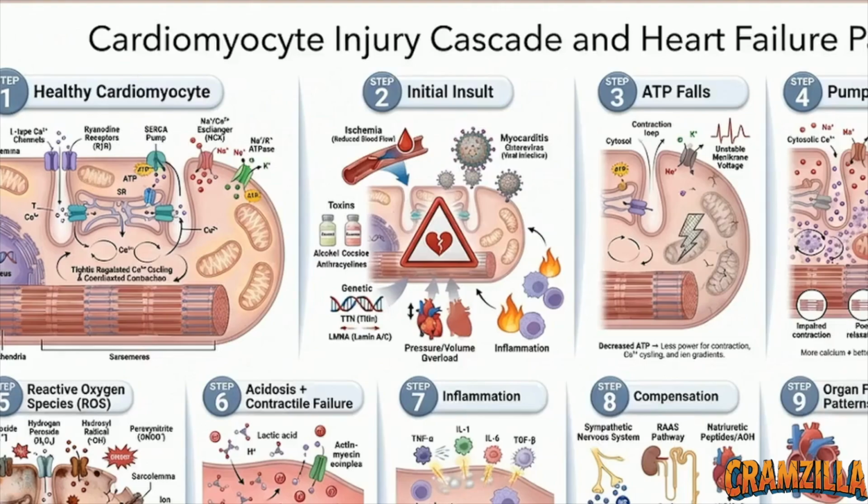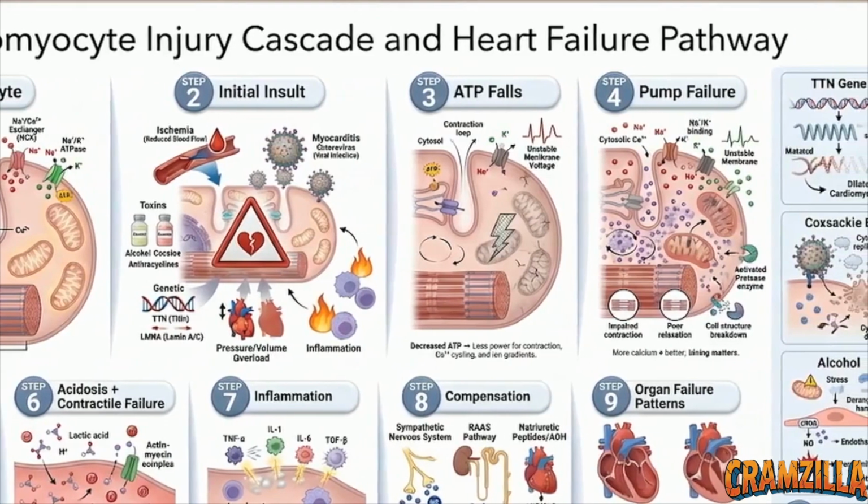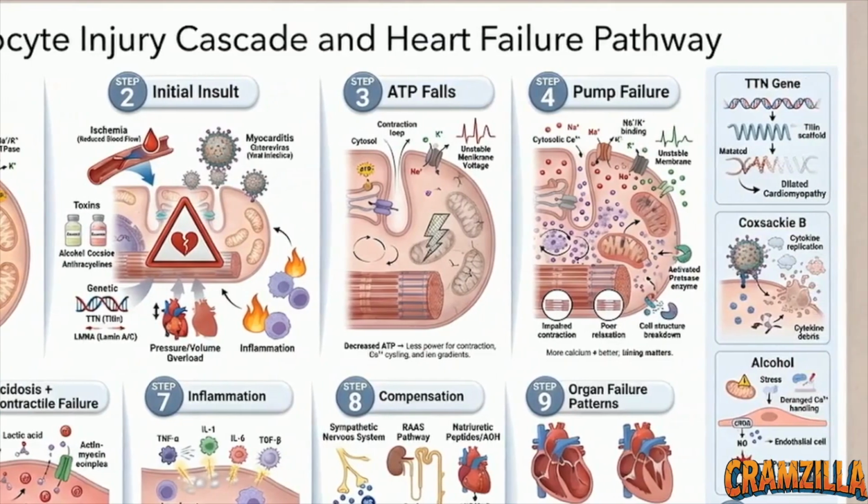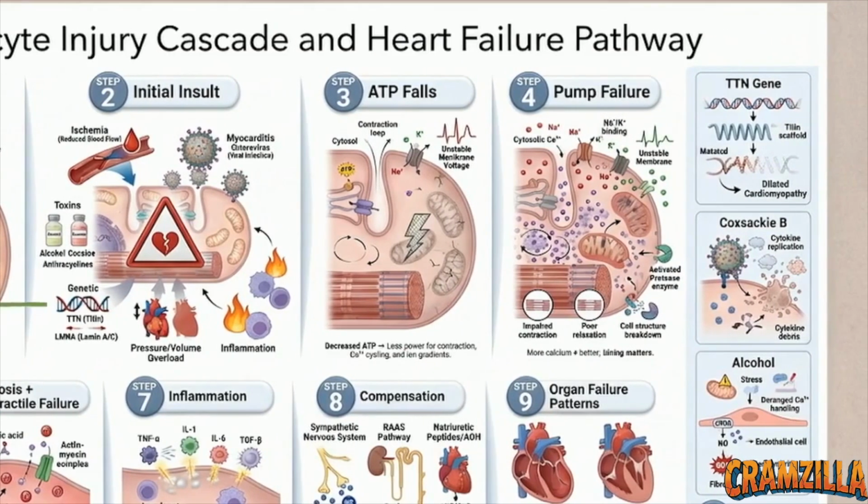Moving to step 2, this section maps the diverse initial insults that assault a healthy cardiomyocyte. At the macroscopic level, common triggers are ischemia, reduced blood flow, or a chronic pressure and volume overload that physically strains the muscle. There are also microscopic triggers. A mutation in the TTN gene can weaken titin, the giant protein scaffold giving the sarcomere its spring. Alternatively, viral infections like Coxsackie B can directly invade and damage the myocytes.